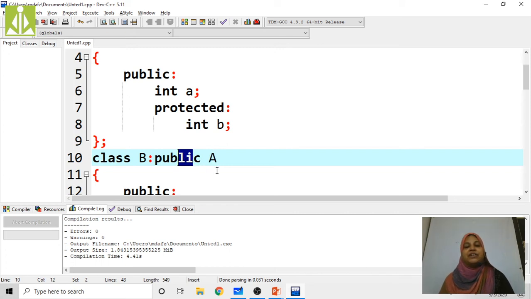While performing inheritance in public mode, we can access the public data members of its base class, but to access the protected data members of its base class, we have to use the public member function of its derived class.